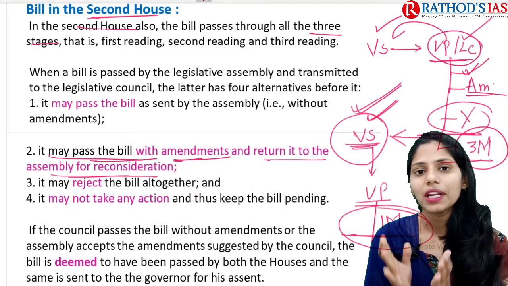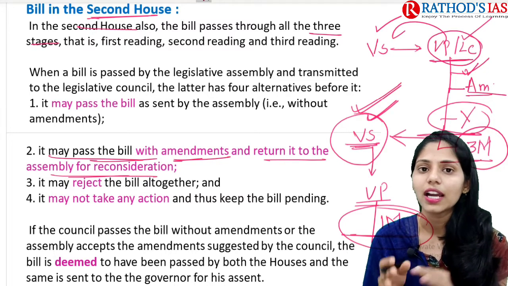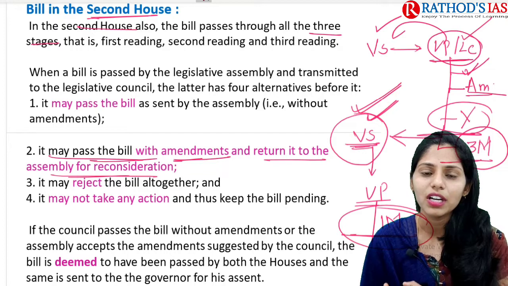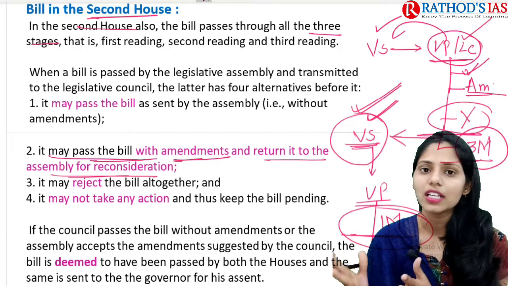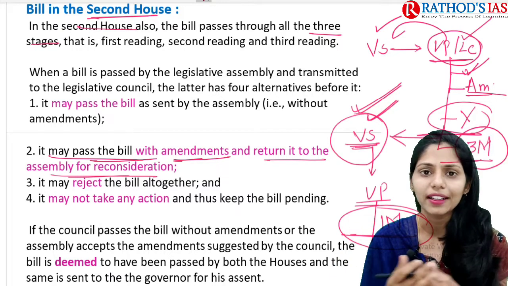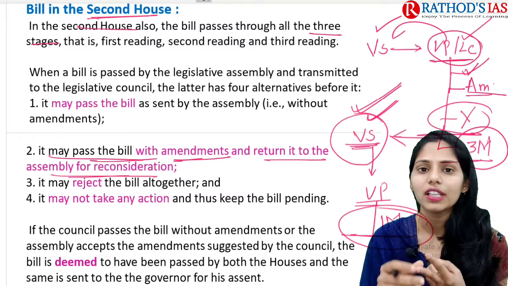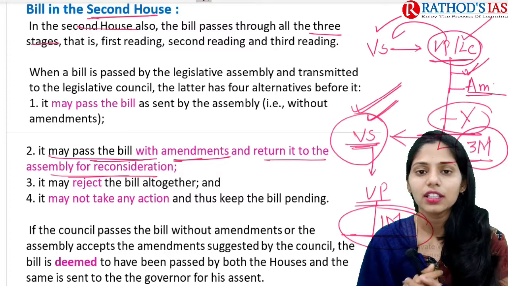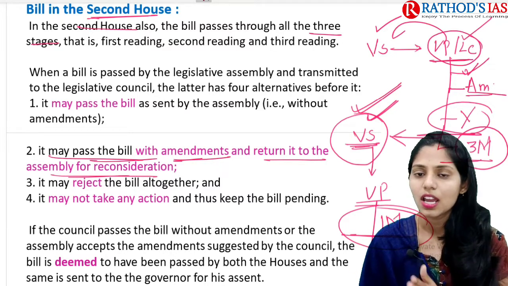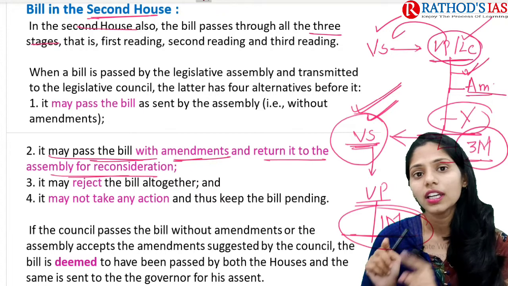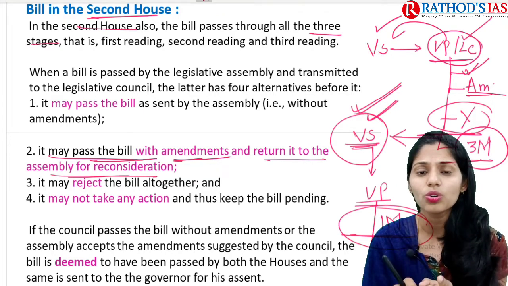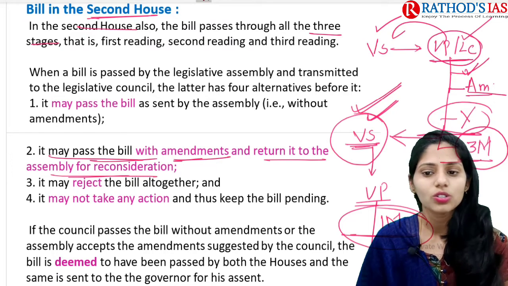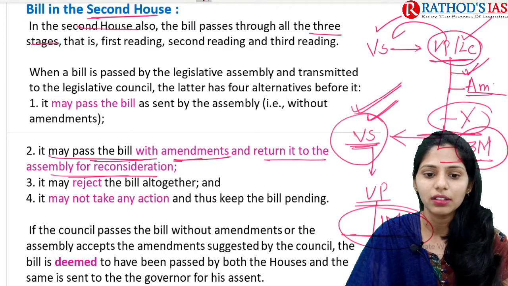If you compare with Lok Sabha and Rajya Sabha regarding an ordinary bill, both houses have equal power. Whenever the second house, that is Rajya Sabha or Lok Sabha, does not agree to amendments or whenever there is a deadlock, then according to Article 108 there is a joint session. But in the state legislature there is no chance for a joint meeting or joint session. This is an important thing that you should remember.